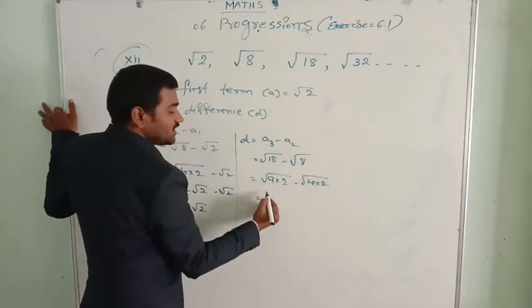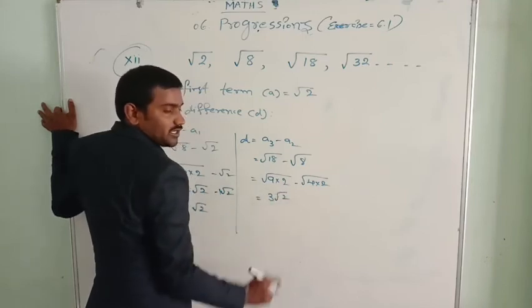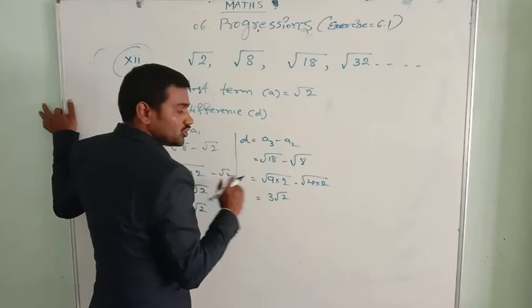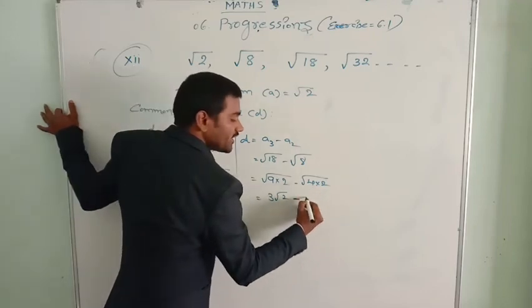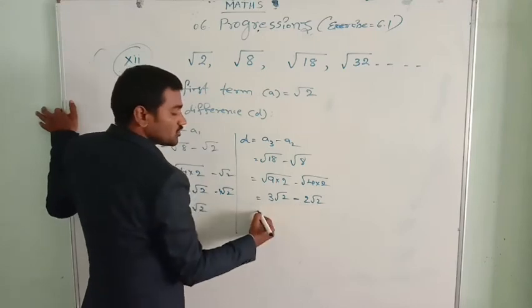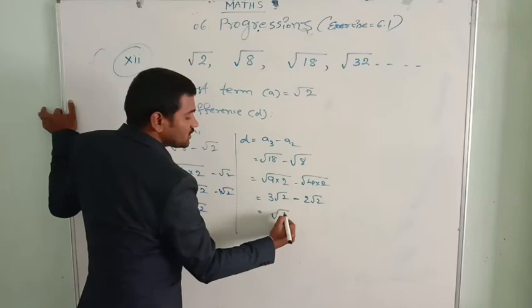That is 8. This 9. Square root of 9 value 3. This root 2 we write as it is now. Only this 9 we bring it out of the root. Minus this 4 you bring it out is 2 root 2. 3 root 2 minus 2 root 2s. Out of 3 root 2s you subtract 2 root 2s. The rest one is 1 root 2.